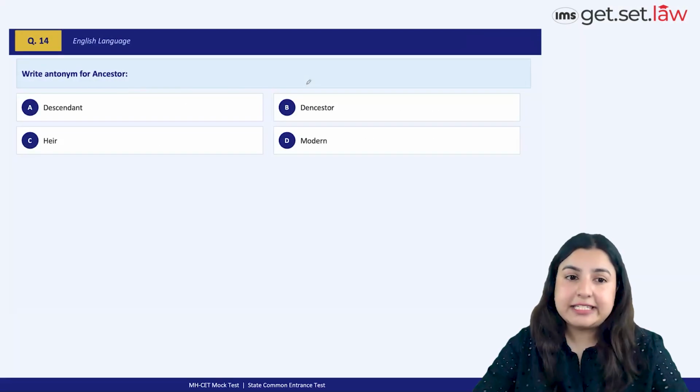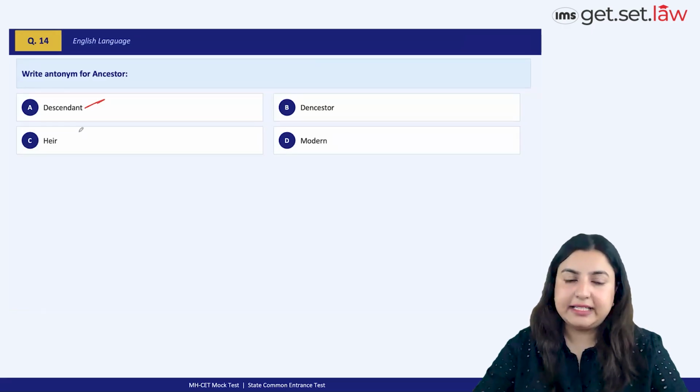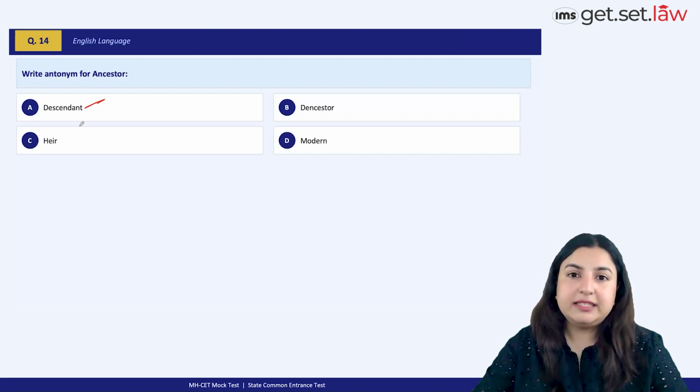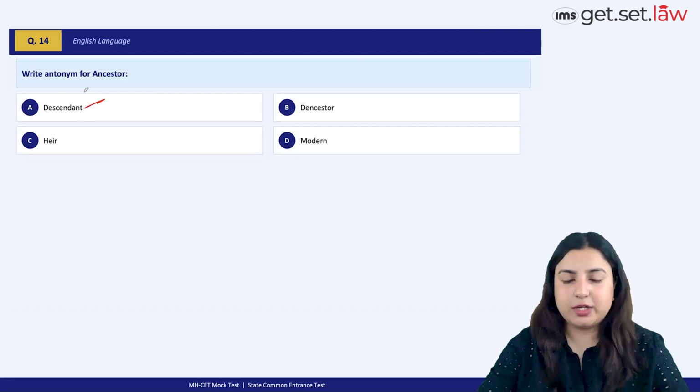Again, we have an antonym for ancestor, and the correct antonym or opposite would be descendant. It cannot be an heir. An heir is not necessarily the exact antonym for ancestor. A lot of you might feel confused, but when we're talking about ancestors, then on the opposite end of the spectrum, we have the descendants, and therefore A is the best option choice.